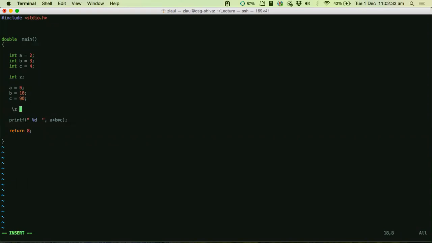If you want to do this, what have we done? We have simply taken the output of the expression represented by these variables and stored it in z, a new variable.